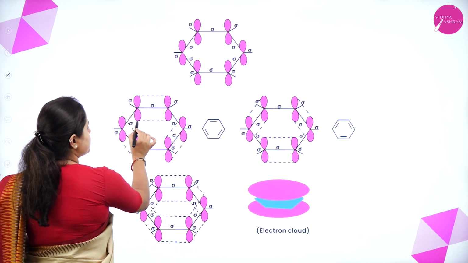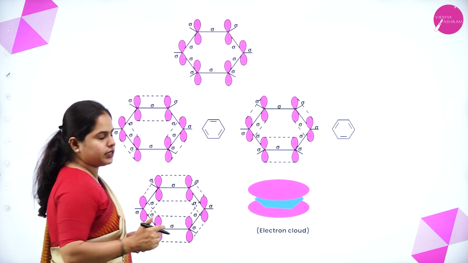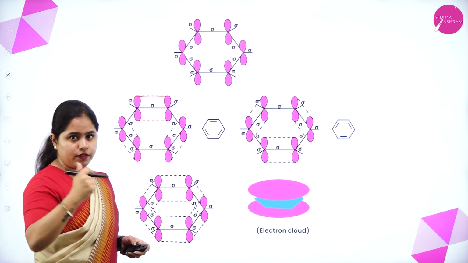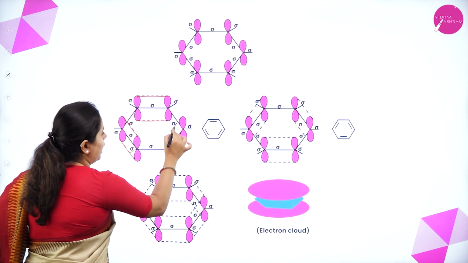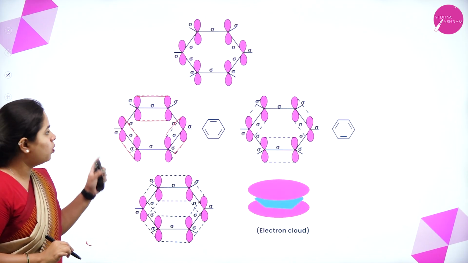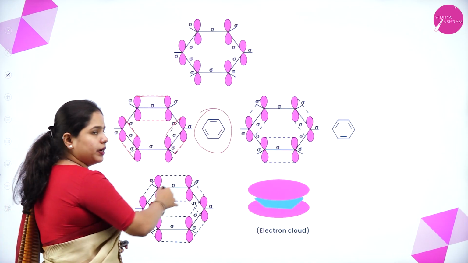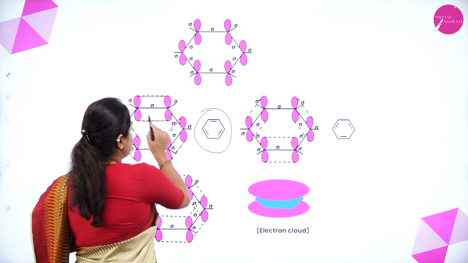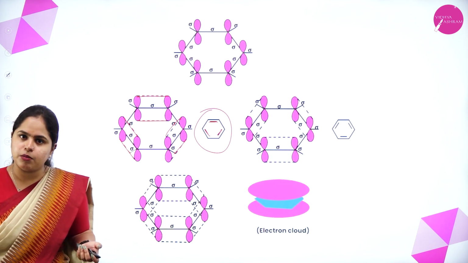Now about the pi bond, how is the pi bond formed? It is by the sideways overlapping of p orbitals, right? As you can see here, one pi bond will be formed. Now along these two, you will get another pi bond with sideways overlapping, and another pi bond will be formed. So this is the structure you can see. In this structure, this is the orbital diagram, and here you can see the bond line structure of it. One double bond here, one double bond on this side, one double bond here, so you get alternate double bonds, right?